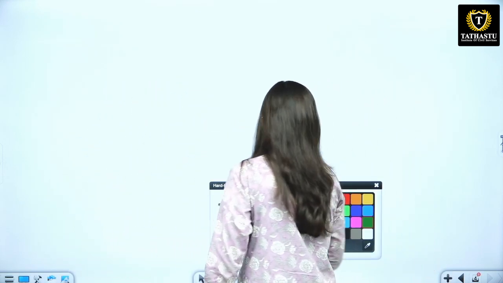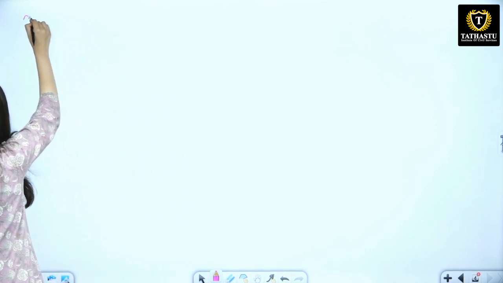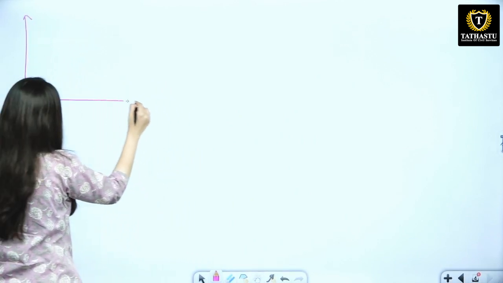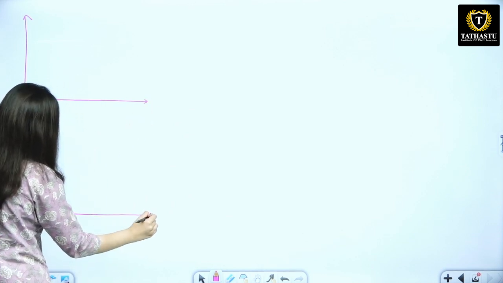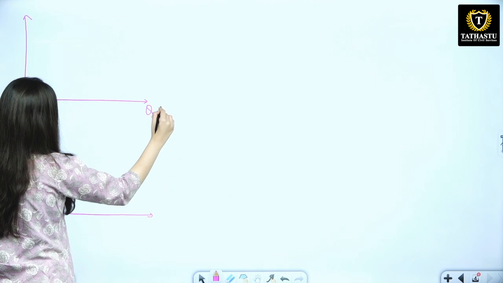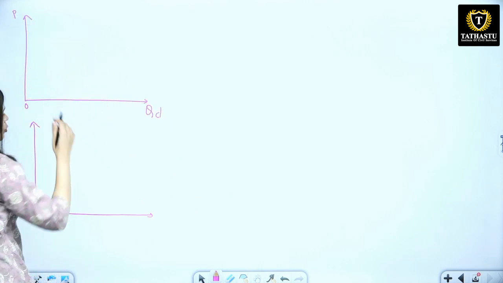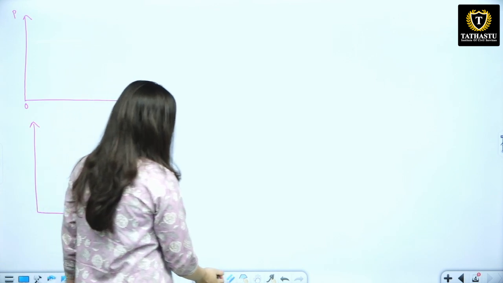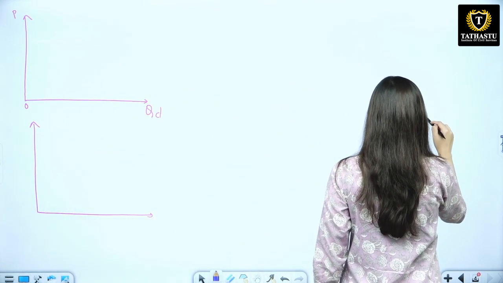So let us just quickly understand 5 types of elasticity. Okay, so we have 5 graphs here. This is quantity demanded, this is price. So let's say we will take only one example and we will use that. Let's say we're talking about chocolates.